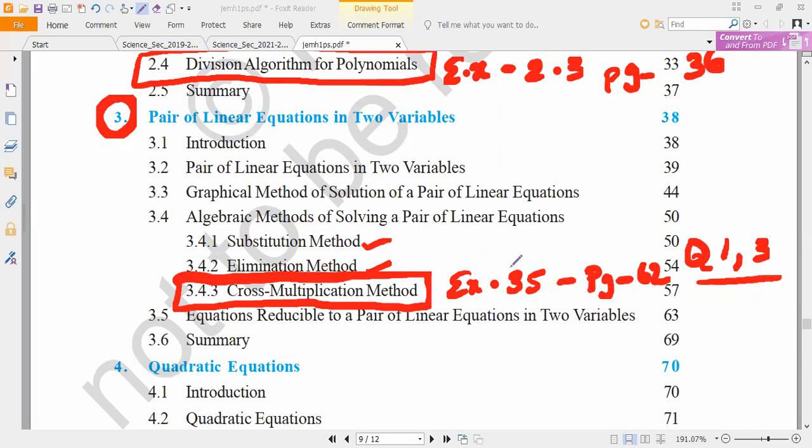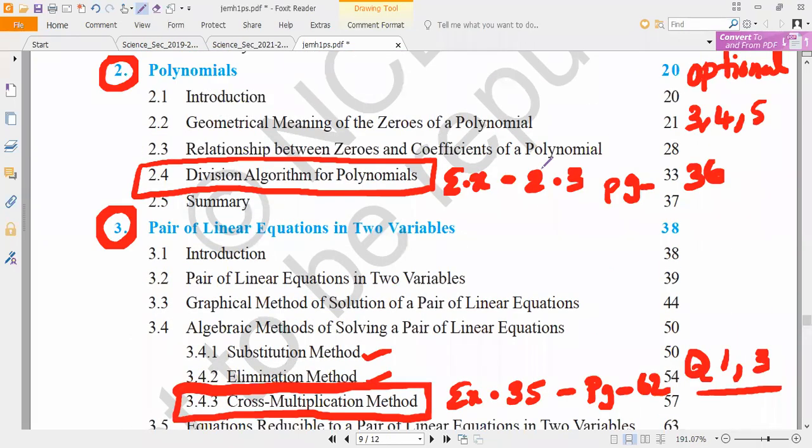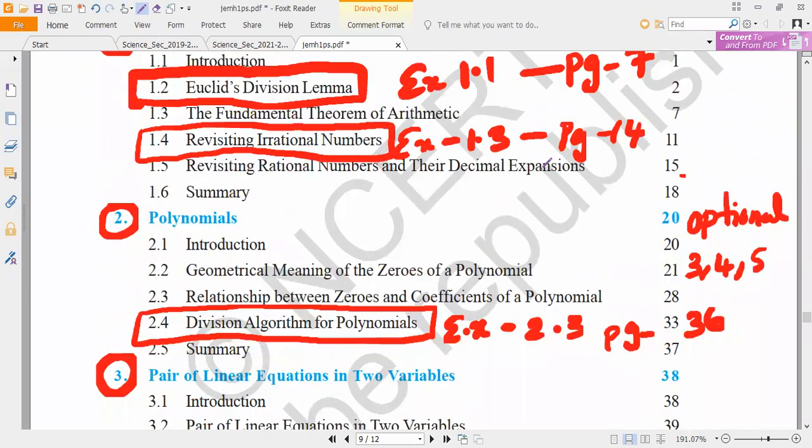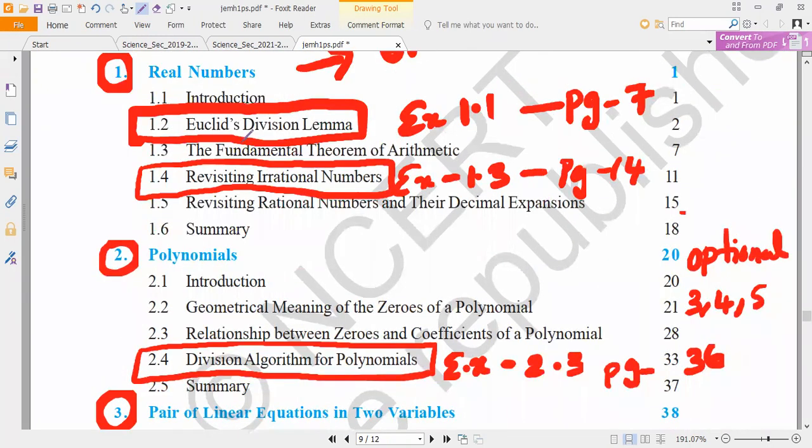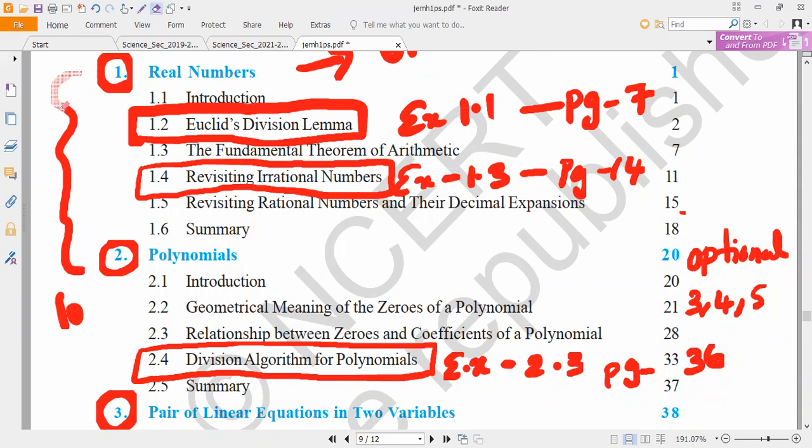Page number 62. Now, total marks coming from polynomials. I forgot that. So total marks coming from polynomials and real numbers is 10 marks. That is algebra, correct? Not real numbers, polynomials and pair of linear equations, 10 marks. Sorry. Actually, real numbers, how many marks did I say? 6 marks. Clear? Real numbers 6 marks.